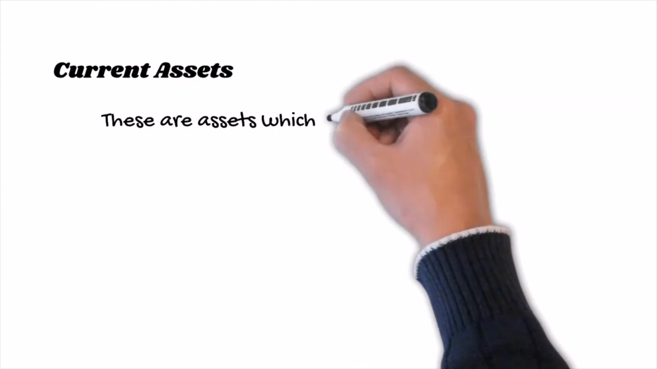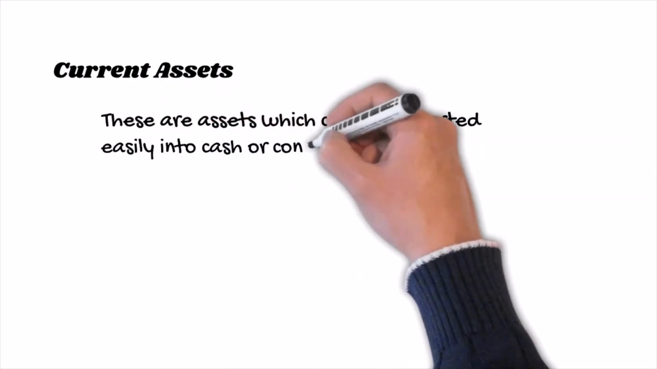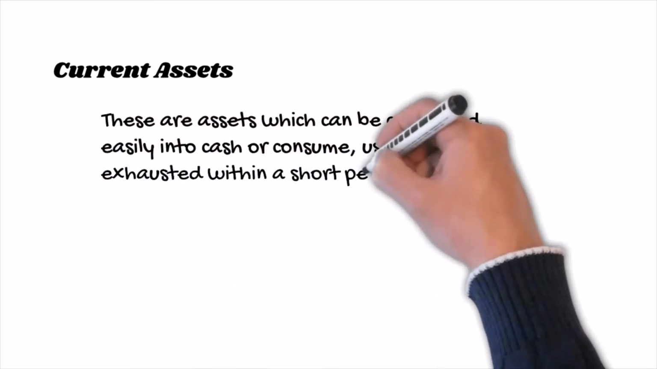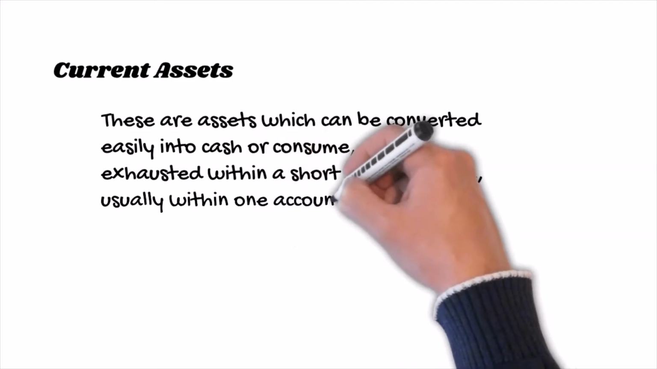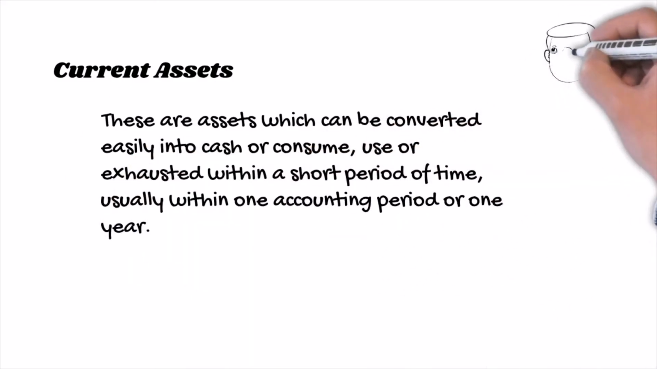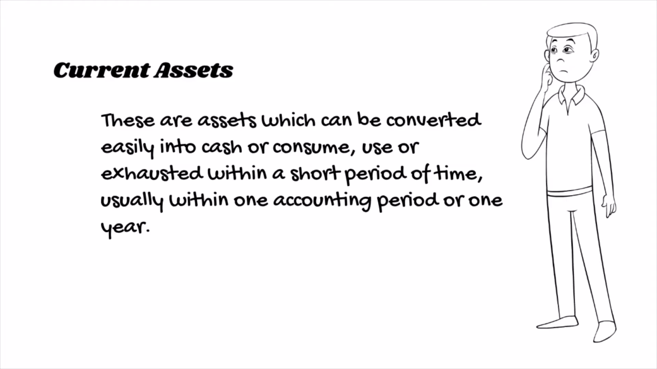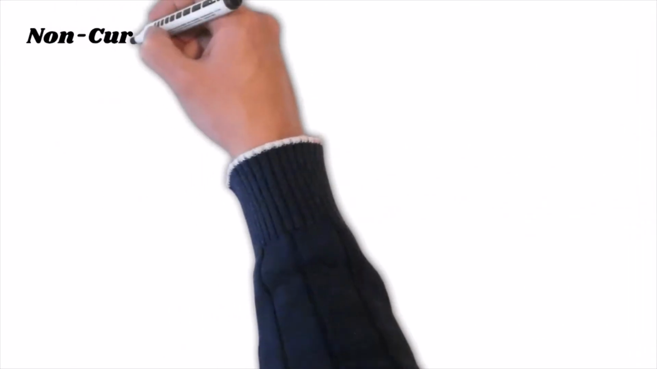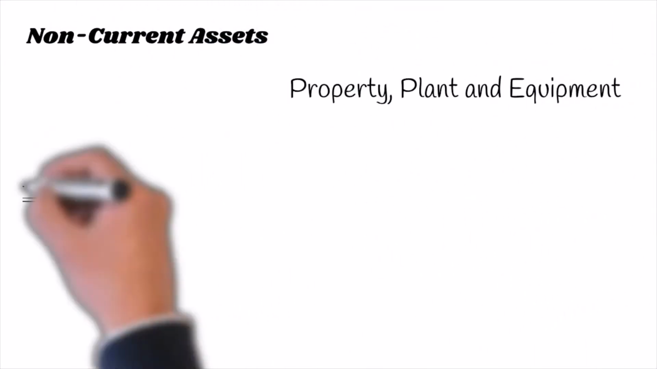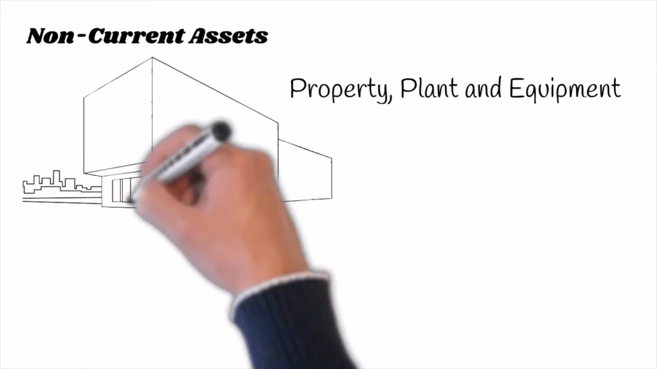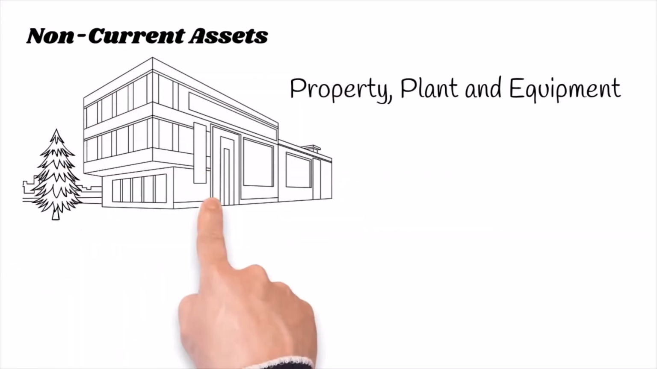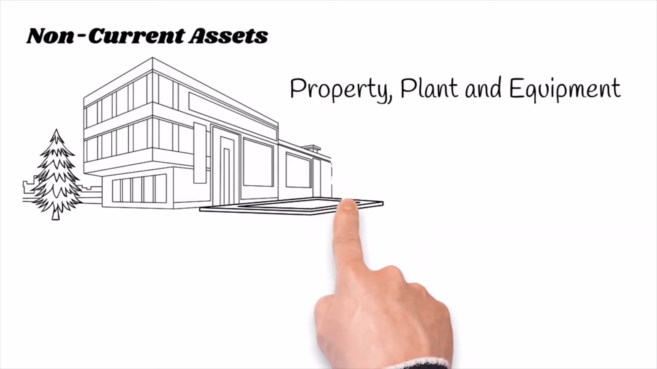Now, let's define current assets. Current assets are assets which can be converted easily into cash or consumed, used, or exhausted within a short period of time, usually within one accounting period or 1 year. Now, let's proceed to the non-current assets. Non-current assets are properties, plant, and equipment.